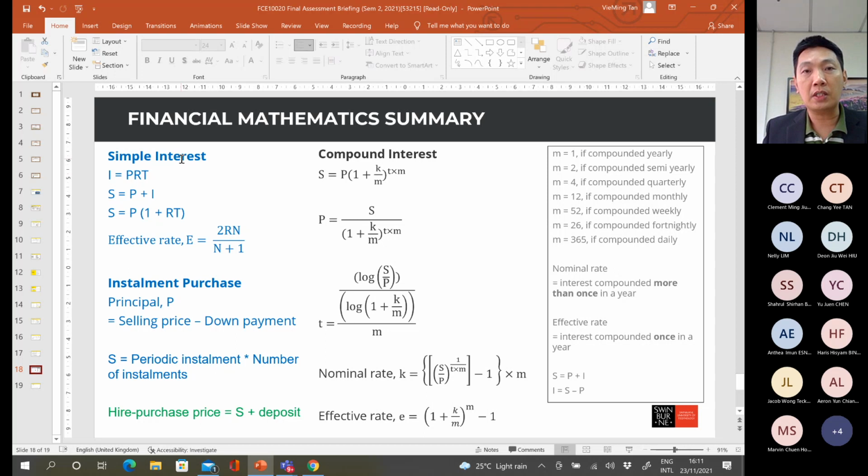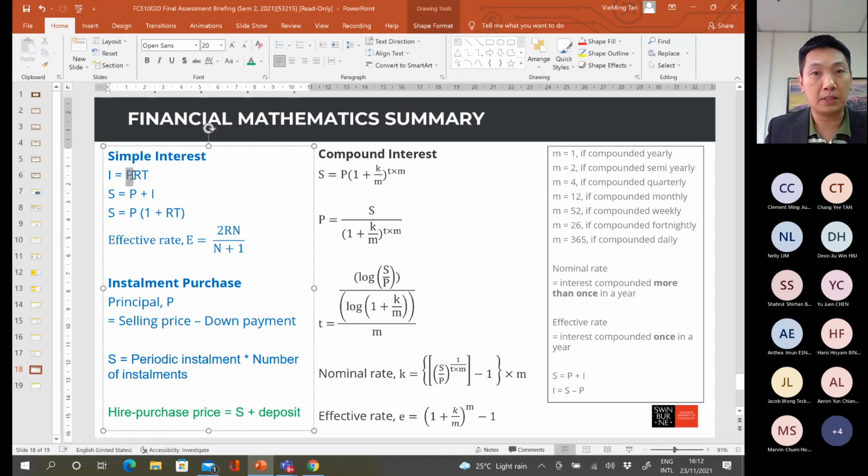So simple interest calculation is only based on the original principal. Okay, original principal only. The accumulated interest from time to time is not going to help to generate interest in future. And this is simple interest. Okay, simple interest is only based on principal.